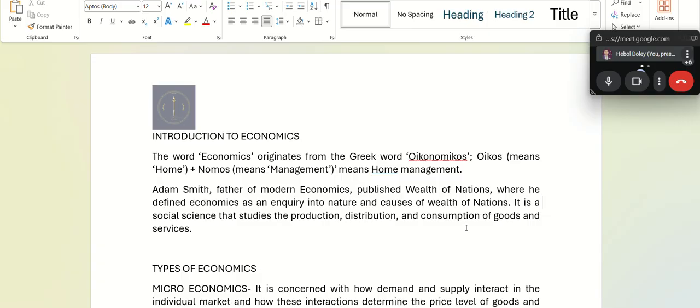What is economy then? There is the real life practical approach. You say it's the practical approach. Okay. So economics then, what is economics? Just give me some discussion on it.